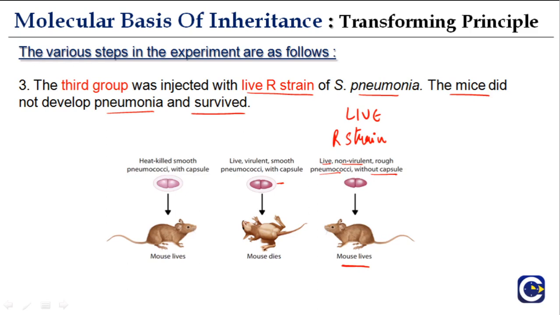So very simple, there are three groups here till now: 1, 2, 3. The first group was heat-killed S strain, mice live. Then was live S strain, mice die. And then live R strain, mice live. So only the live S strain will kill the animal. Neither heat-killed nor live R strain will.